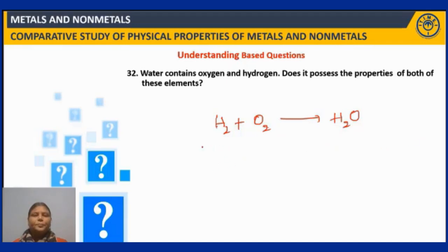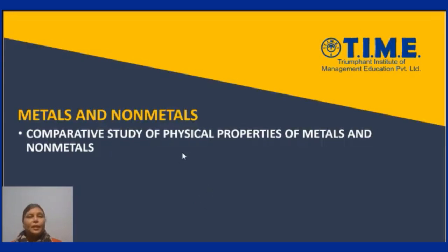Right. So here, if you balance this equation, it comes out like this. So by volume, 2 parts of hydrogen combine with 1 part of oxygen to form 2 parts of water. So hydrogen and oxygen combine in a 2:1 ratio by volume. Right. And in no way will the properties of water have similarities with the properties of hydrogen and oxygen. Right. Clear? Fine. So this is all about the understanding based questions. Now let us talk about application based questions. Right? Fine. So now let's look at your application based questions.